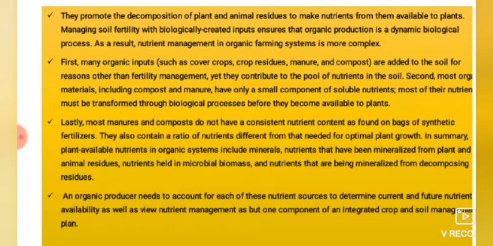An organic producer needs to account for each of these nutrient sources to determine current and future nutrient availability, as well as view nutrient management as but one component of an integrated crop and soil management plan. We can use this organic management as integrated management.